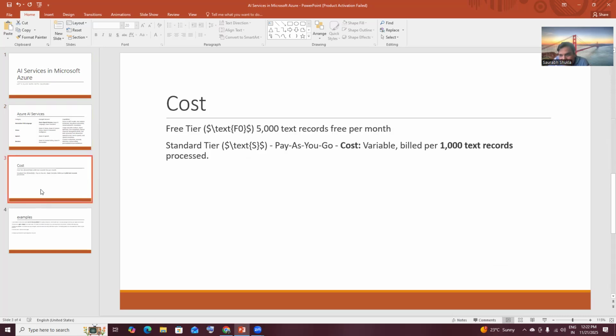And see guys, when you use Azure, there is definitely a cost which you have to pay, but there is a free tier of 5,000 text records free per month which you can create and utilize. For that you just have to create that particular resource and keep it with you, but there is a cost associated with it. So I suggest that you create a resource group, do the full exercise, do the test, and then delete the resource group so that you don't have to pay a lot of cost. There is a free tier and then a standard tier. I have already used my free tier, so I will do it for the standard tier. I will show you how we can do that.